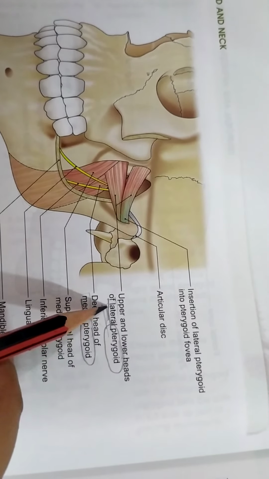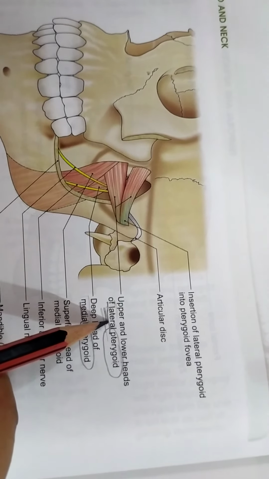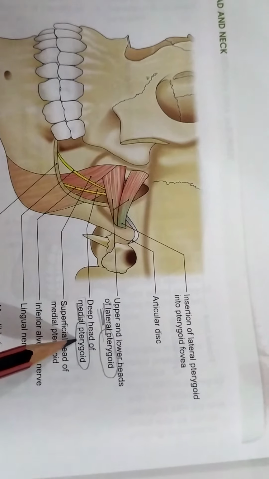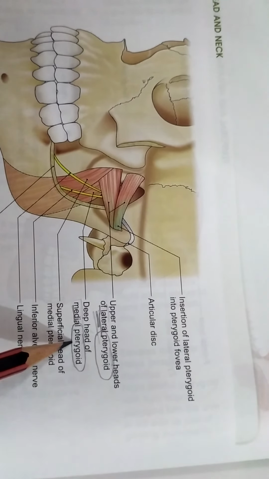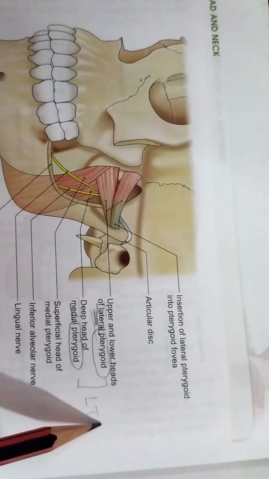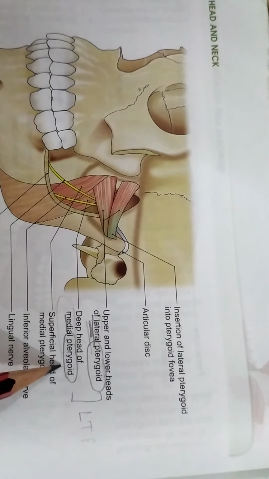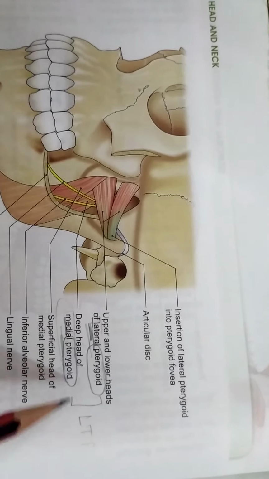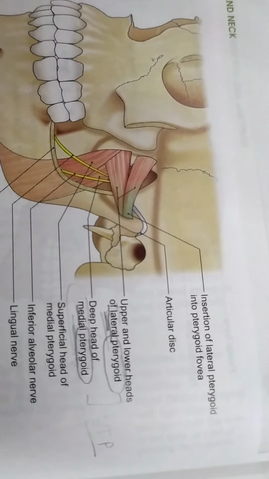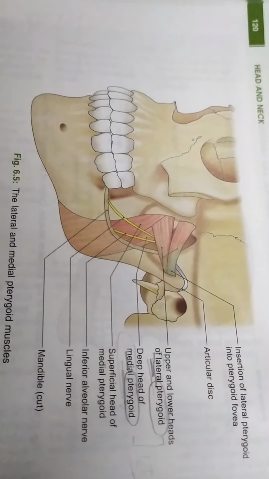Now, because the muscle is lateral pterygoid, as the name indicates, the lateral pterygoid muscle will arise from the lateral aspect of the lateral pterygoid plate, while the medial pterygoid muscle will arise from the medial aspect of the lateral pterygoid plate. Remember that both of these will arise from the lateral pterygoid plate. Don't be confused that medial pterygoid will arise from the medial pterygoid plate. Instead, medial pterygoid will also arise from the lateral pterygoid plate, but from its medial aspect. Okay. So this was about the origin and the insertion of the muscles.